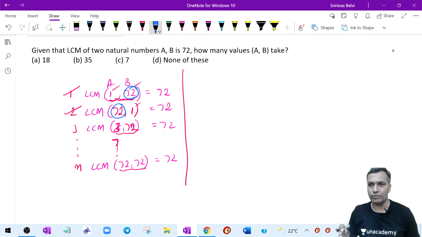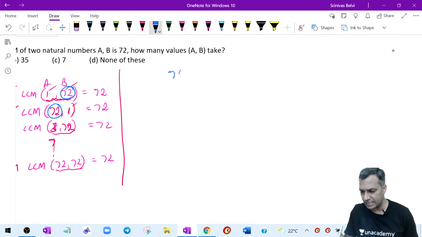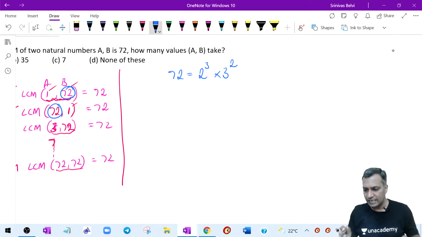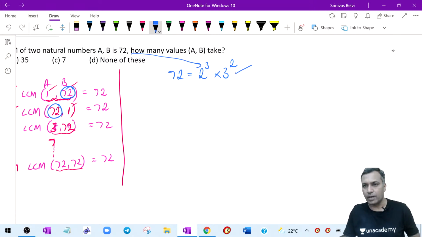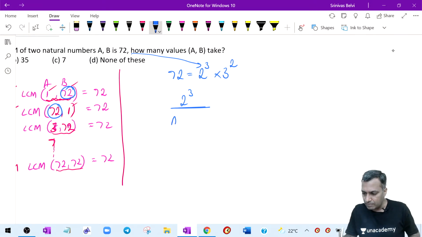Very good. Now let's see how we work on this. First, 72. What is this 72? 2 raised to power 3 times 3 raised to power 2. This is my 72, which means the highest power of 2 in 72 is 3, that is 2 power 3, and the highest power of 3 is 3 power 2. Now listen to this. When I have this A and B, let me talk about the number of ways of dealing with this 2 power 3 in A and B. Listen to this carefully.